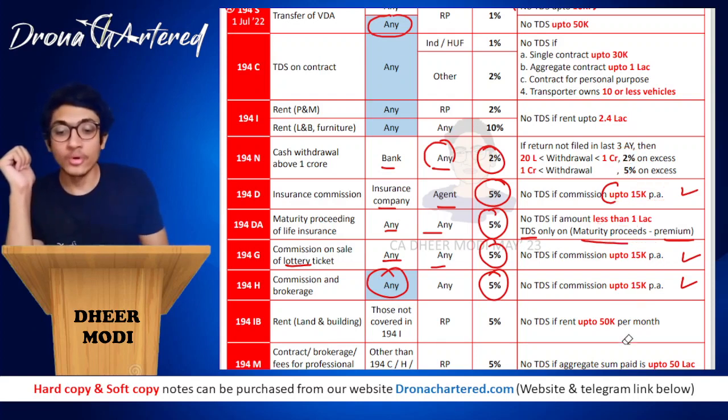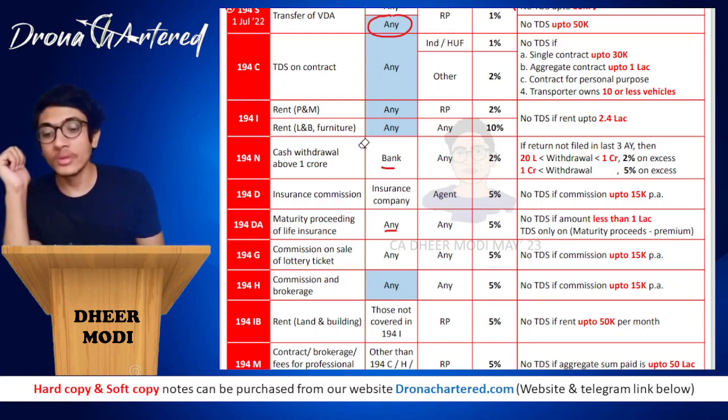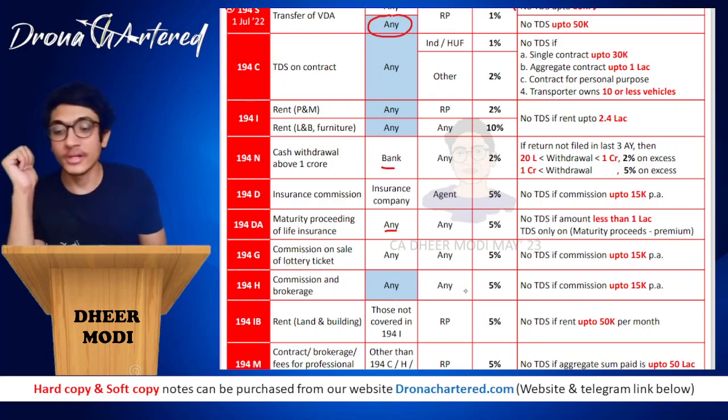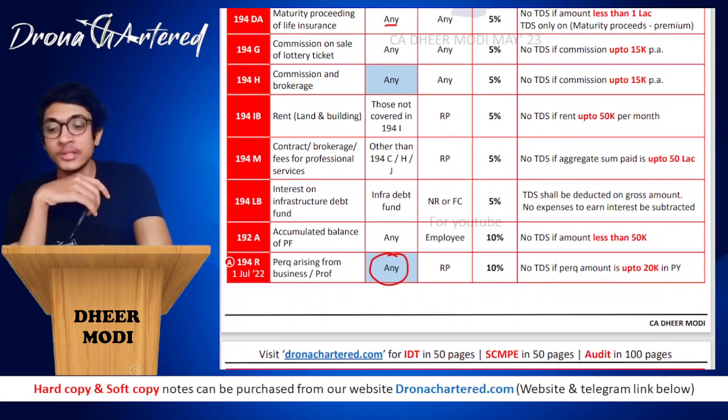So you have to remember for all the commission related sections, your limit is 15,000. So if you are earning up to 15,000, it is okay, no problem, no TDS. But if you earn more than 15,000, then we will be deducting TDS. That was your section 194H.